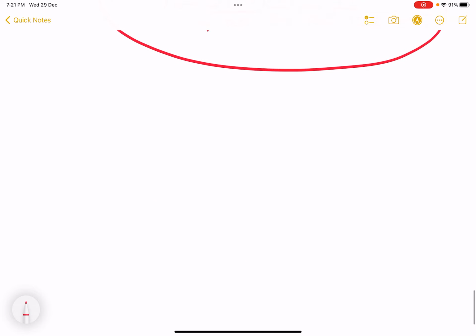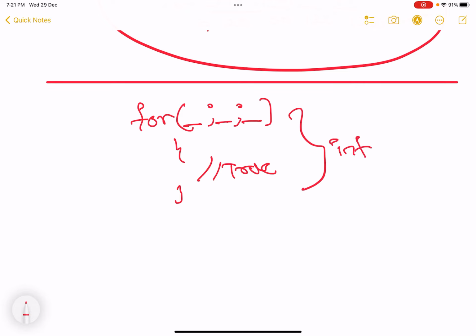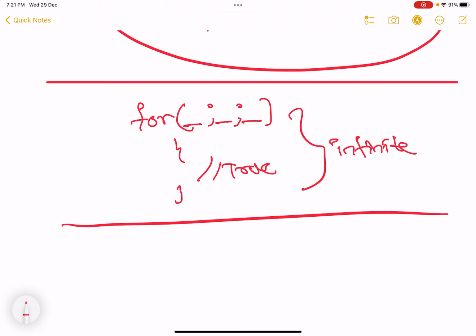Now I'll show you infinite loops, where it is never going to break. See, if in case you write your for loop like this, a blank for loop, the condition is always true. There is no initialization, no termination, no increment or decrement. This loop is infinite. This loop is never going to end. This is case 1.